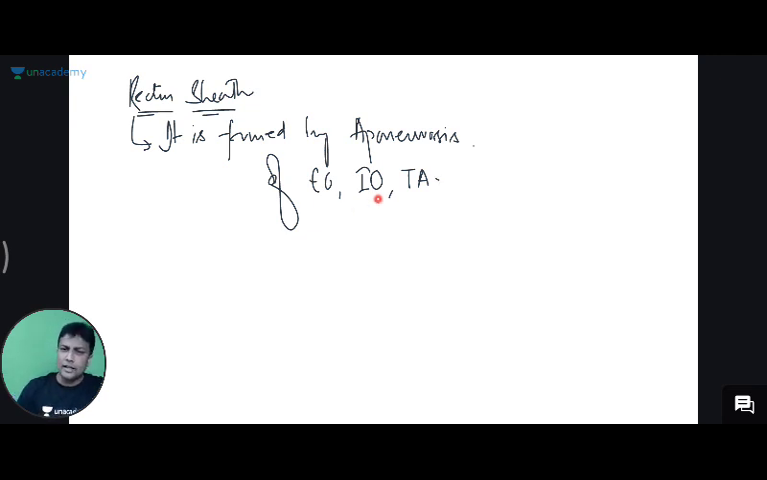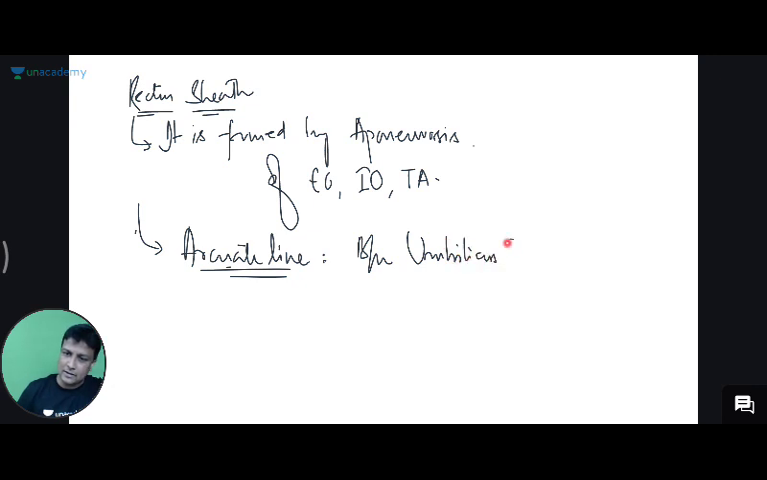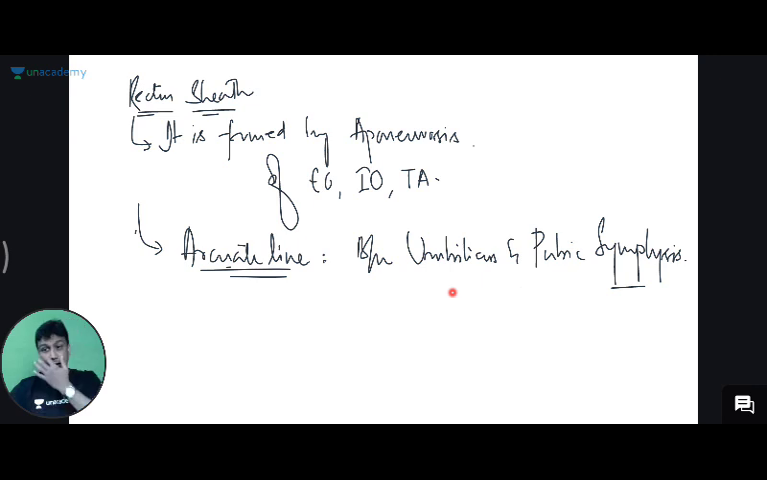Okay. And after that, you need to learn about the arcuate line. Arcuate line, what is this? What is this arcuate line? Arcuate line is between the umbilicus and pubic symphysis.